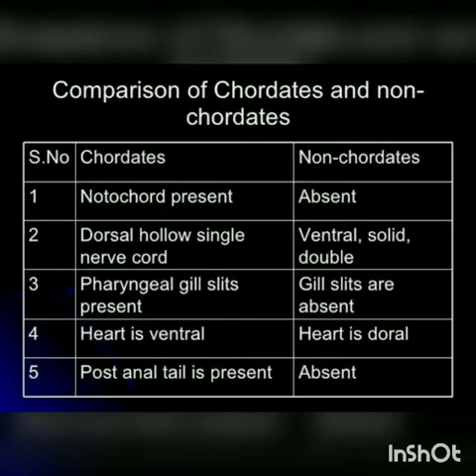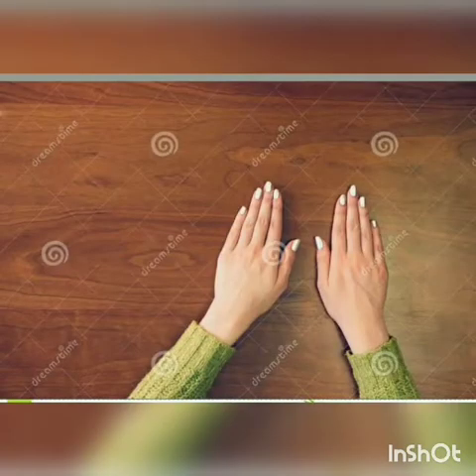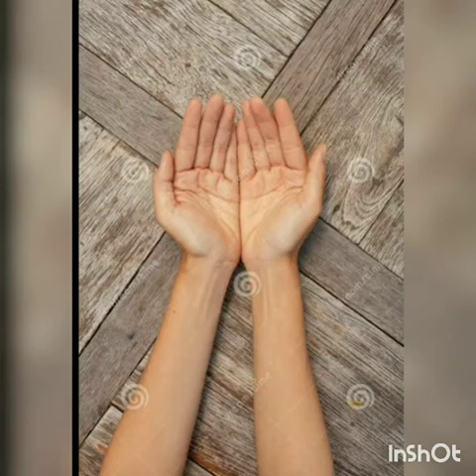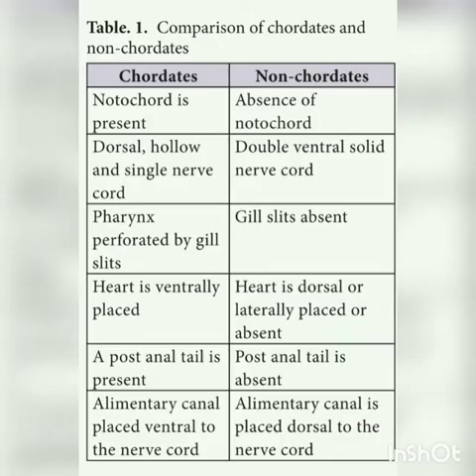In chordates, the pharynx is perforated by gill slits, whereas in non-chordates, these gill slits are absent. In chordates, the heart is ventrally present. What is ventral and dorsal? Ventral means the inside part and dorsal means the outer part. So if you keep your palm on the table, the black part is the dorsal side and the inner part, the white part, is the ventral. So our vertebral column is present on our dorsal side, whereas our abdomen is on our ventral side. So this is dorsal and ventral.